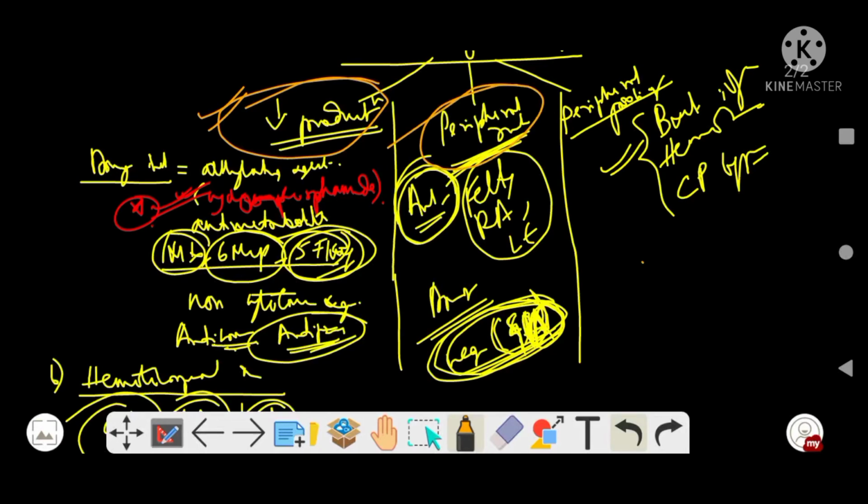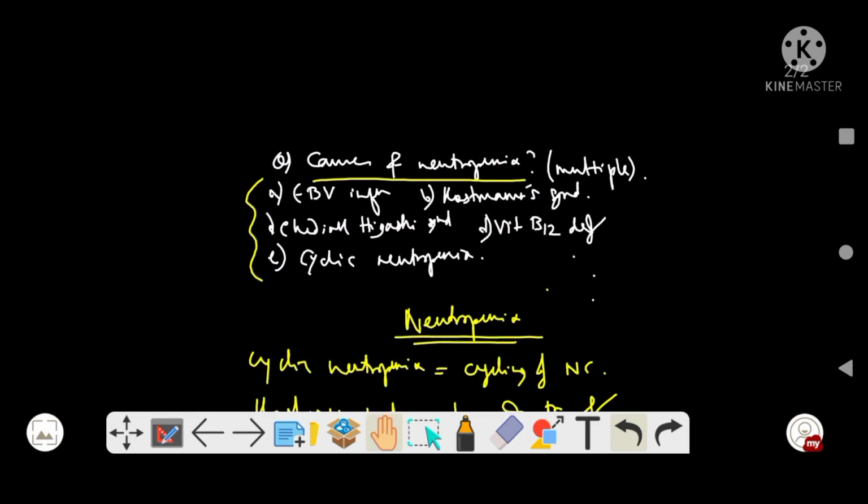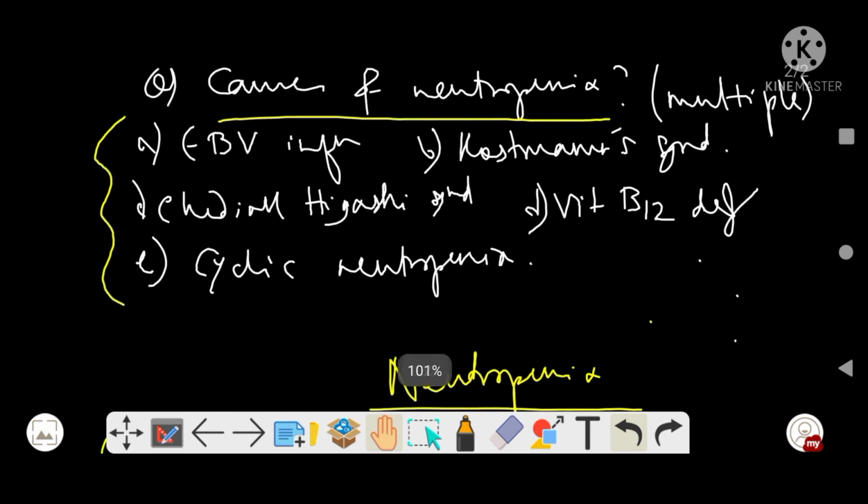Now we go to peripheral destruction, where we saw autoimmune disorders: Felty syndrome, rheumatoid arthritis, lupus erythematosus; some drugs: aminopyrine, phenylbutazone, phenothiazines; and the condition Wegener's or GPA, granulomatosis with polyangiitis. Then we saw another cause, peripheral pooling of neutrophils, where three factors are important: bacterial infection, hemodialysis, and cardiopulmonary bypass. All these are causes of neutropenia or decreased neutrophil count. This has been given in Harrison as well.